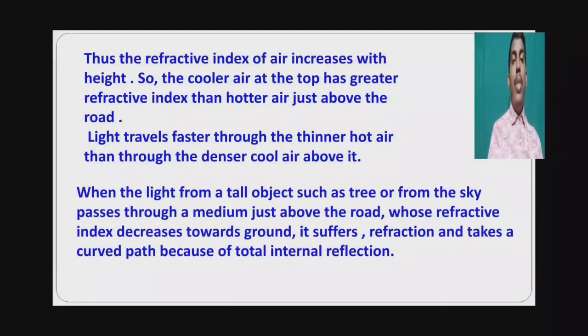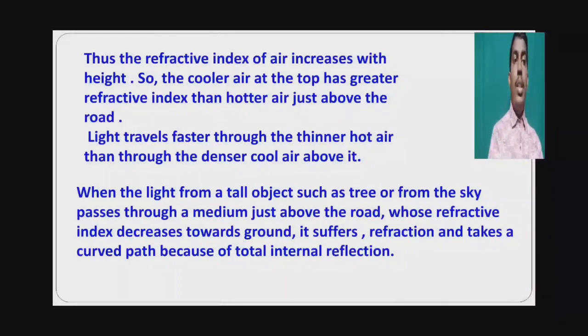When the light from a tall object such as a tree, or from the sky, passes through the medium just above the road, whose refractive index decreases toward the ground, the air at higher altitudes is a denser medium and the air near the earth's surface is a rarer medium.